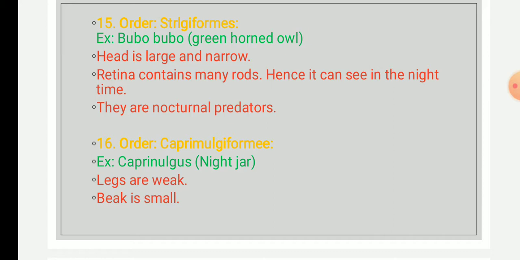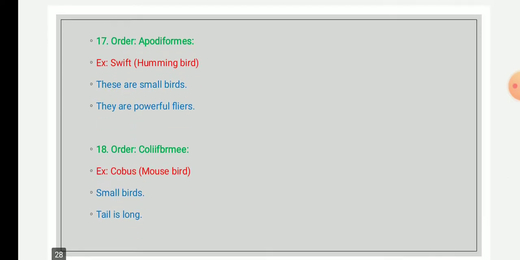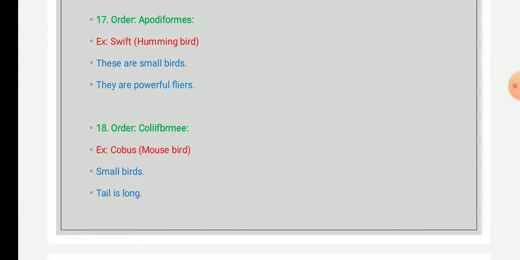The next one is Apodiformes. Apodiformes contains approximately 425 species in three families, that is Apodidae, Hemiprocnidae, and Trochilidae. This includes birds grouped as swifts, tree swifts, and hummingbirds, which are found throughout the world.